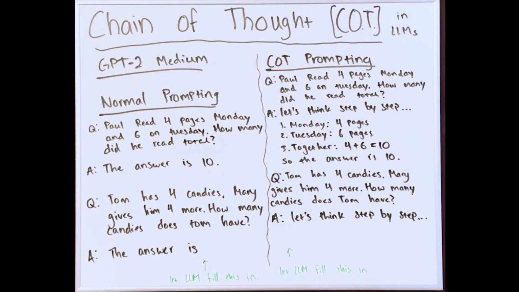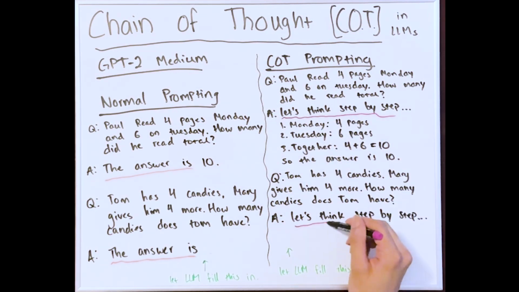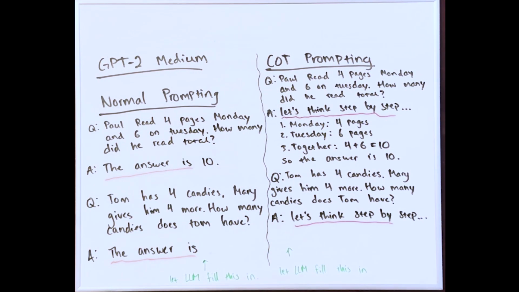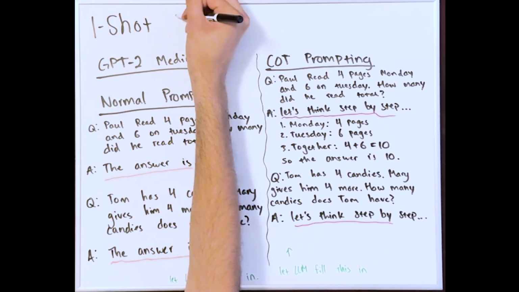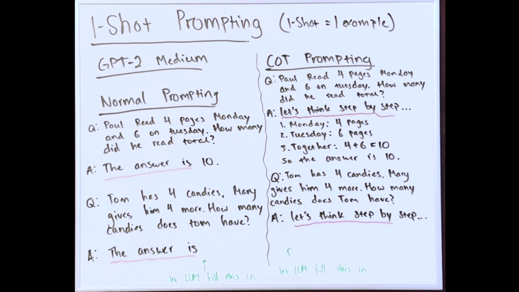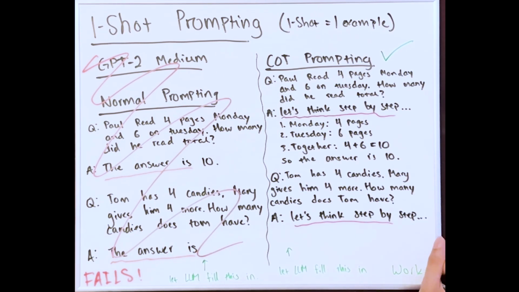Now, when we go ahead and try this out, we'll see that with the normal prompt, GPT-2 fails to answer the question correctly. But with the chain of thought prompt, it does. And by the way, when we write one example like this before our actual question, this is called a one-shot prompt. If you had K examples, then it would be a K-shot prompt.